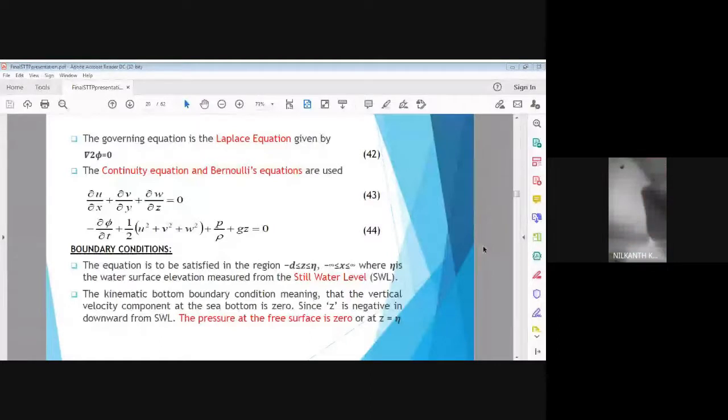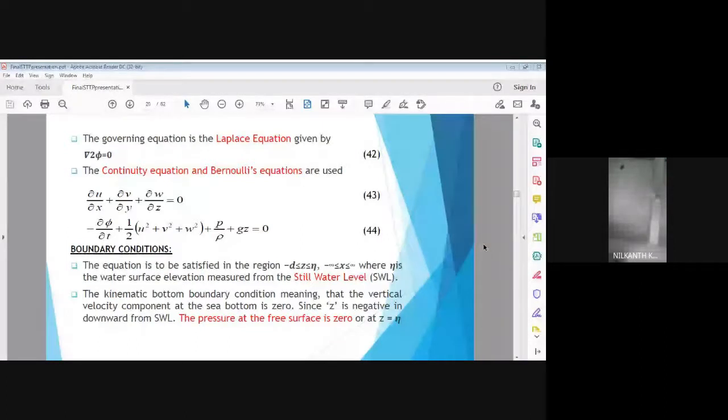It says that the net wave flux in the x direction plus the net wave flux in the y direction plus the net wave flux in the z direction is equal to 0. That is, the energy of the wave entering into the control volume must be equal to the energy of the wave leaving the control volume. That is what the continuity equation says.